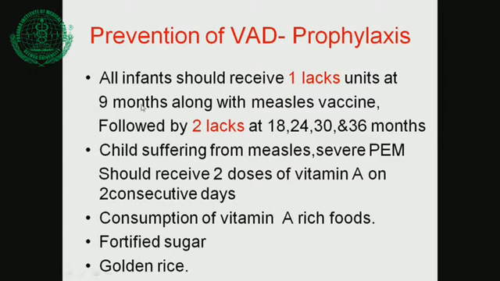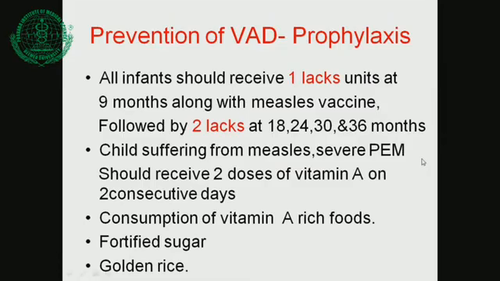Nowadays, not the measles vaccine alone, we give the MR vaccine or MMR vaccine at 9 months, followed by 2 lakh units of vitamin A along with the MMR or MR vaccine. For the booster, he comes at 18 months, give again 2 lakhs. At 24 months, at the age of his second birthday, give 2 lakhs more, then at 30 and 36 months, 2.5 years and 3 years. So total 5 doses we give for children